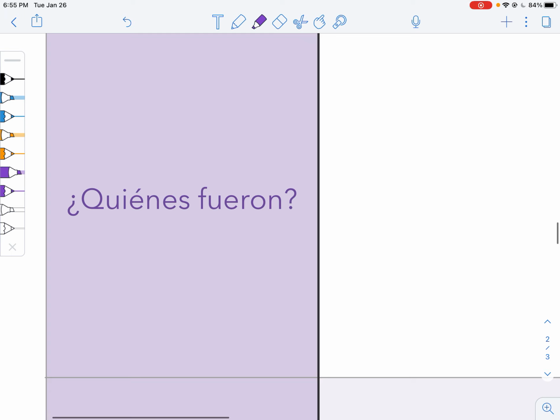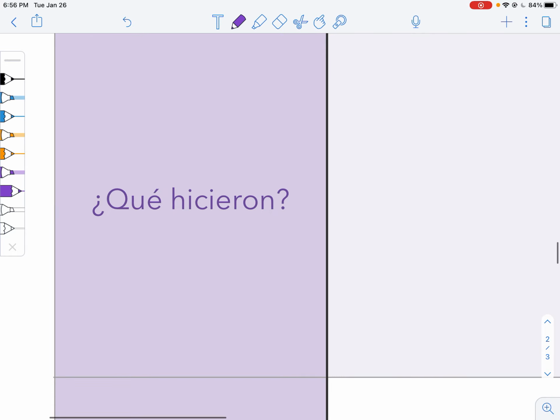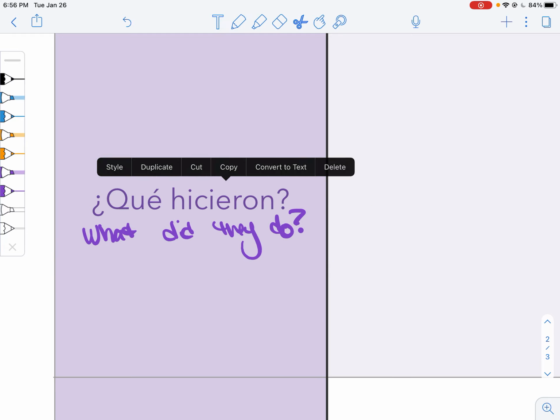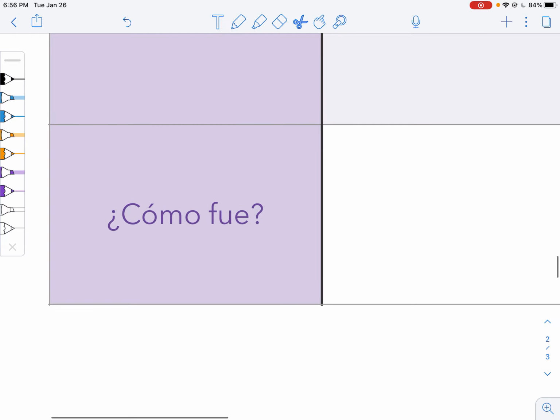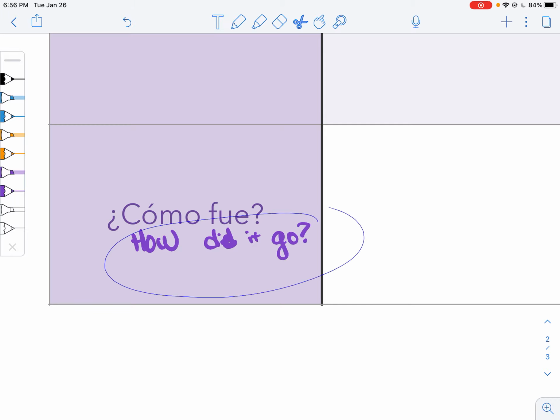¿Quiénes fueron? Means who went. And ¿qué hicieron? Is what did they do? I think it's the same amount of letters, but just fewer words, or much more words in English. And then, ¿cómo fue? How did it go? This is one of those cases where Spanish is much shorter than English.